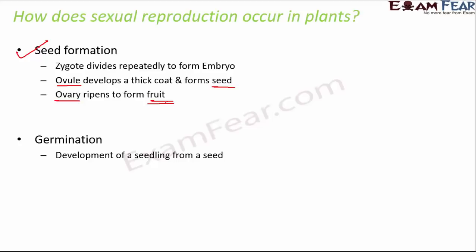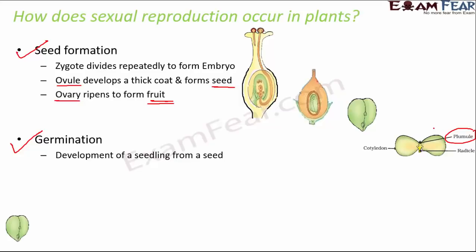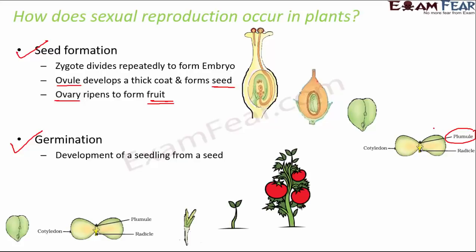And then how will that seed help? That is germination, that is development of a seedling from a seed. So from a seed you can give rise to a new plant altogether. If you look at the structure of a seed, it has a small radicle which grows to form the roots, and a small plumule which grows to form the shoot, and that's how a new plant arises. So you see, these are the 4 steps which take place for the entire process of sexual reproduction in plants. Here you can see, from a seed arises the roots and the shoots, and finally a plant.